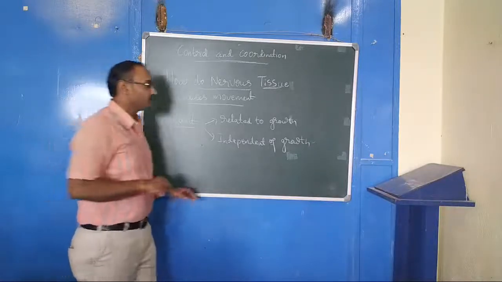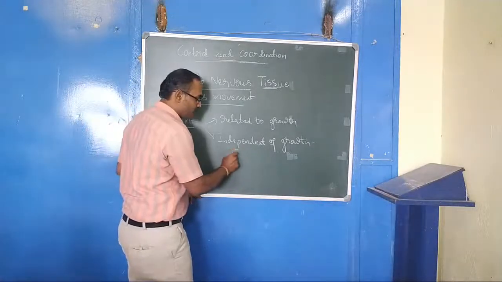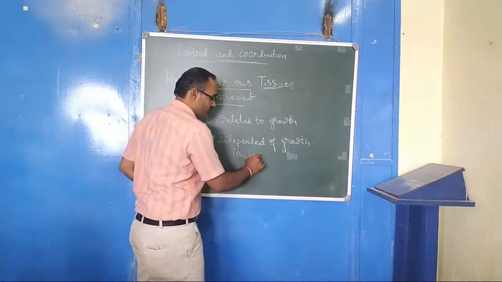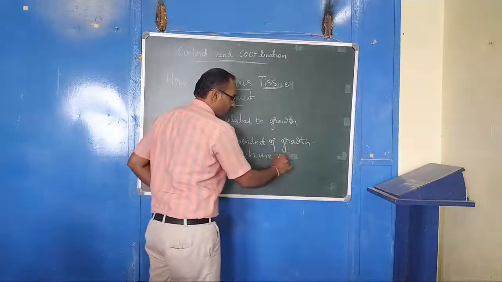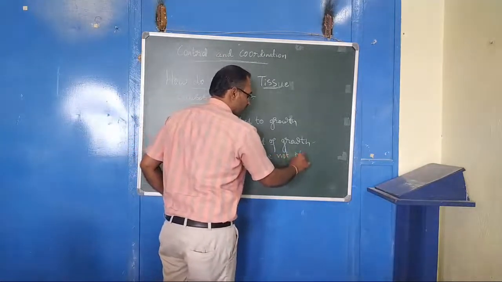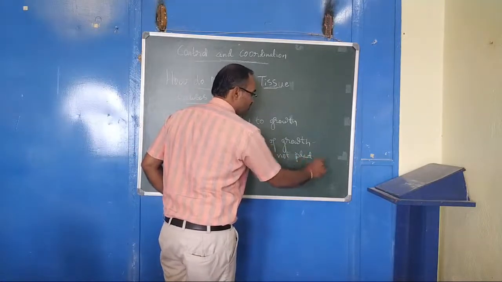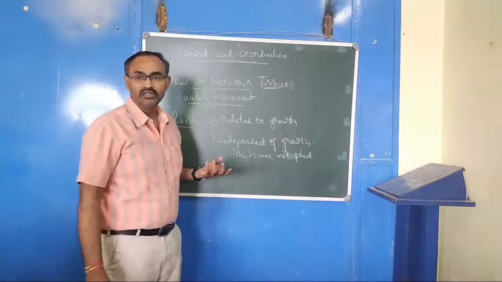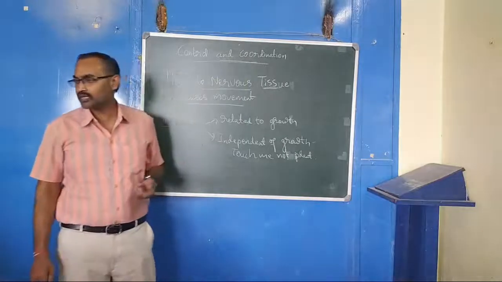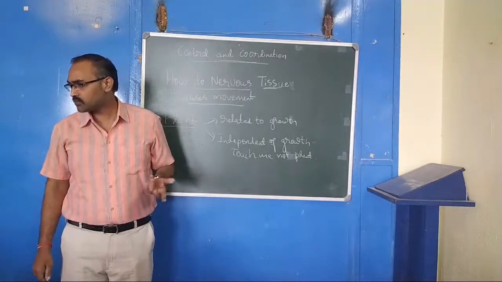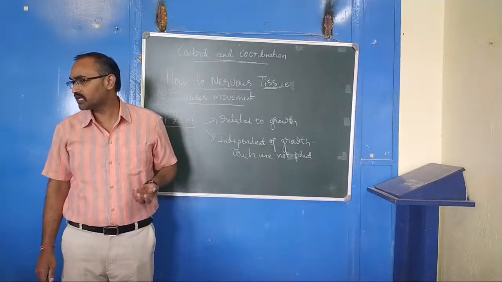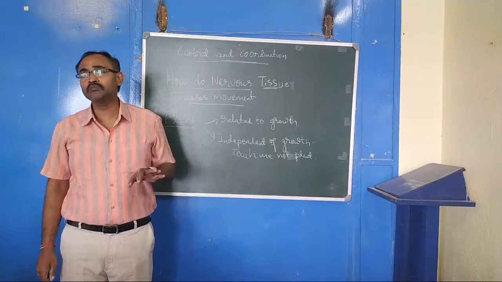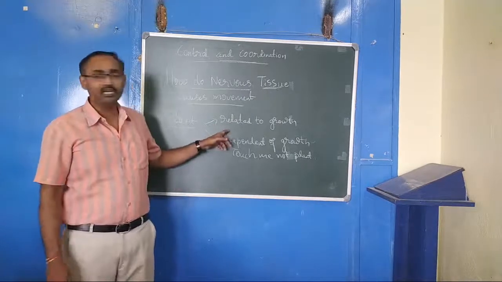So this is one of the examples, the touch-me-not plant. So plants usually do not show any movement, right? But if it is moving, it means it is related to growth.